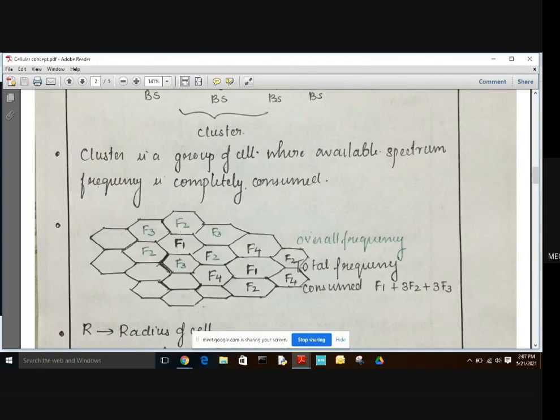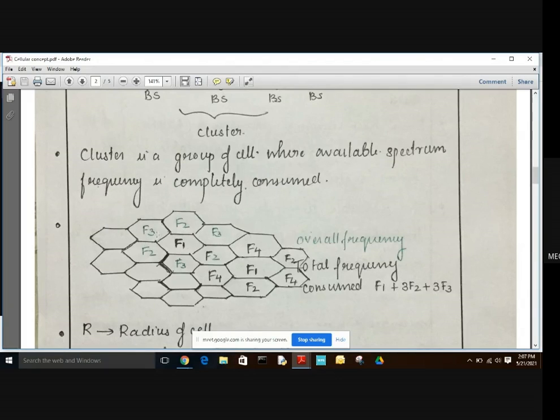If F1 is used in this cell, it cannot be used in the adjacent cells. F1 cannot be used in place of F2 or F3, and it is the same for F2, F3, and any frequency.